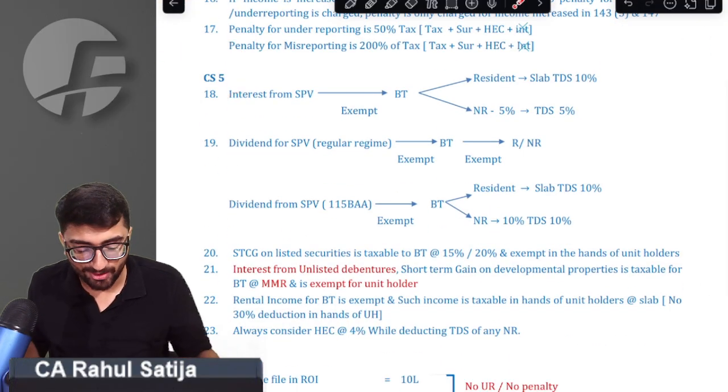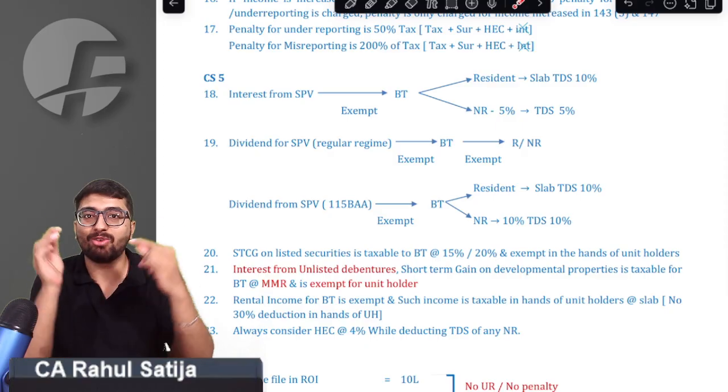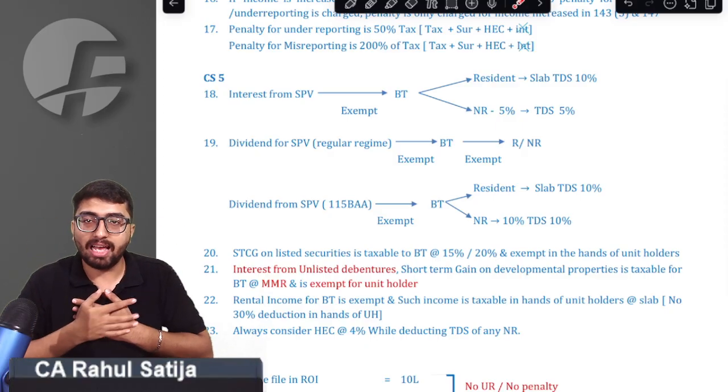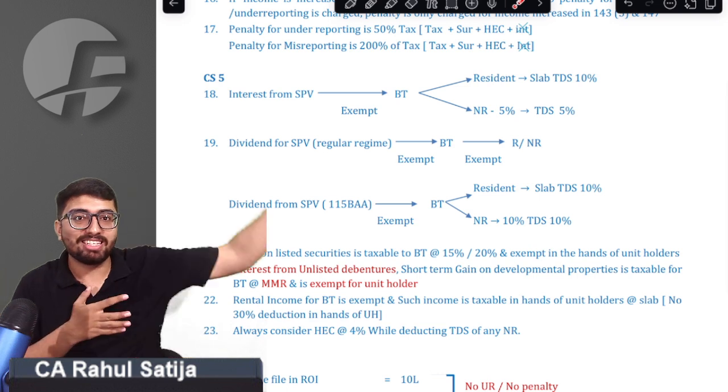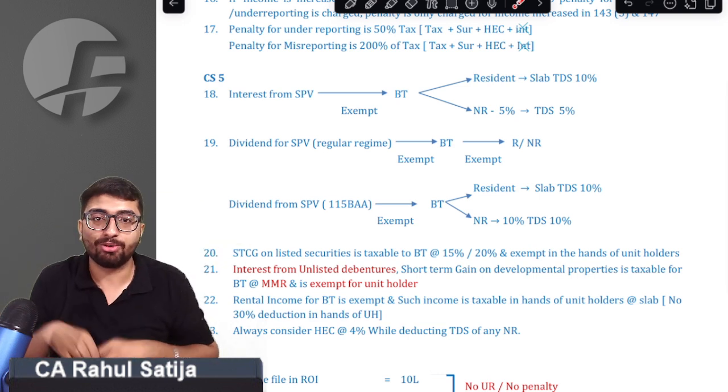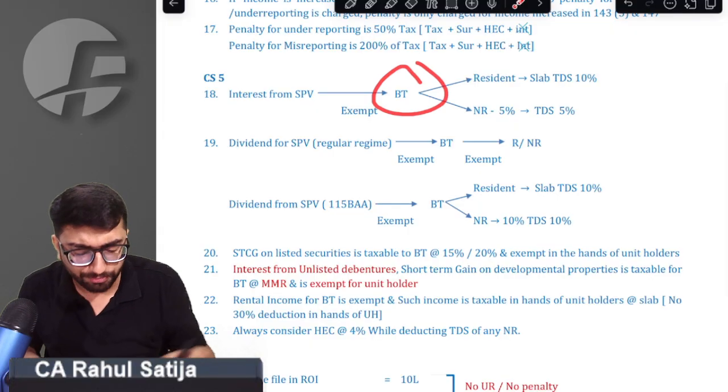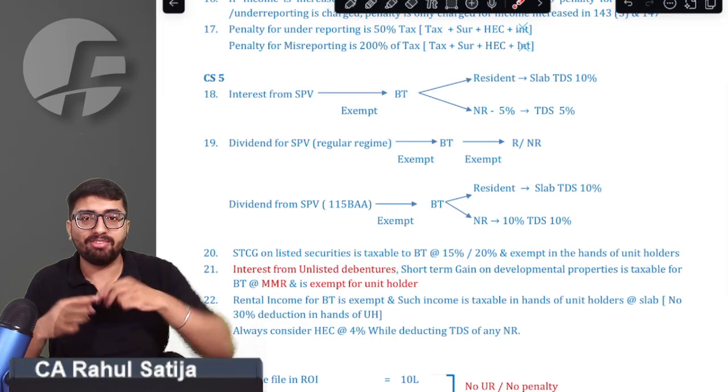So point number 5, that is an important, beautiful point for business trusts. See what happens, sir: if I am a business trust, I receive certain income from the SPV and distribute it to the unit holders. Sir, what happens to interest income? Whenever interest income is received from the SPV, it is exempt.